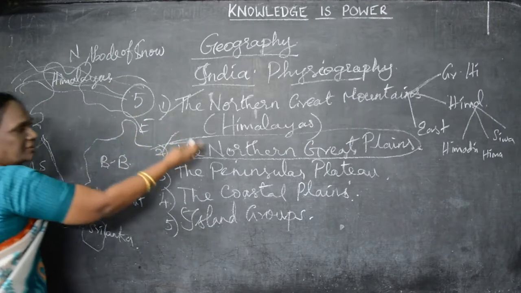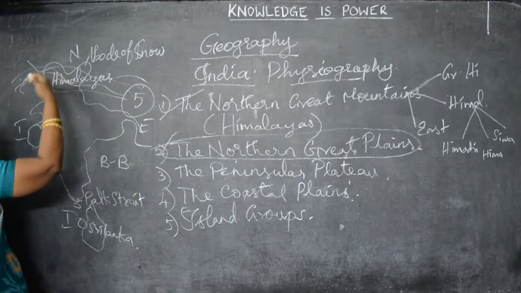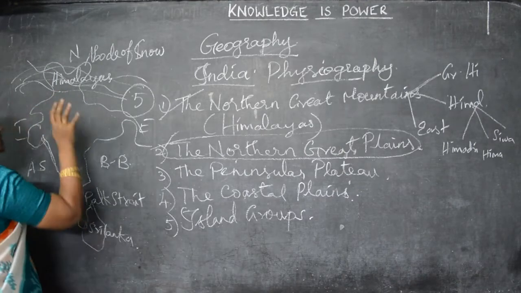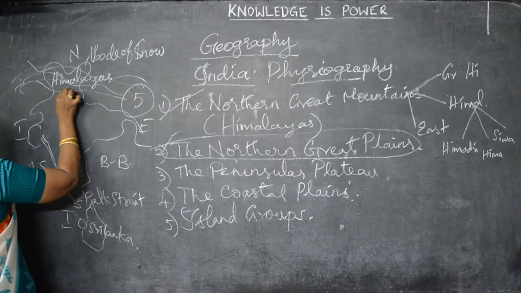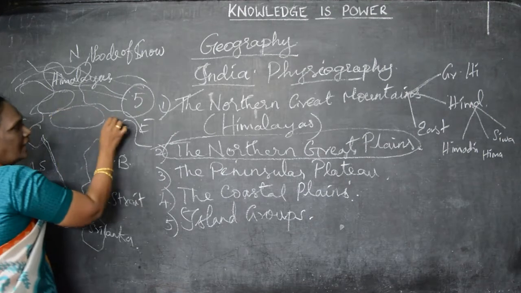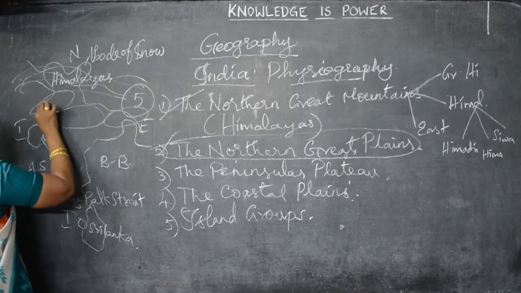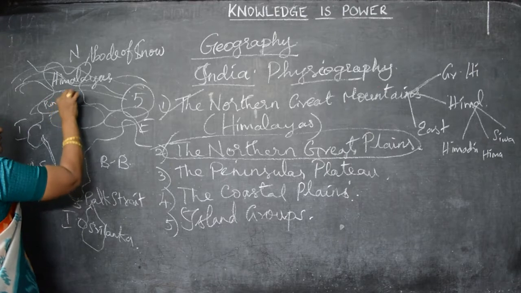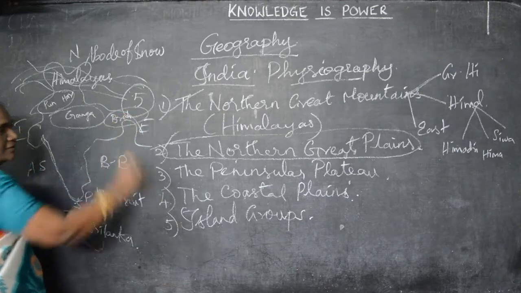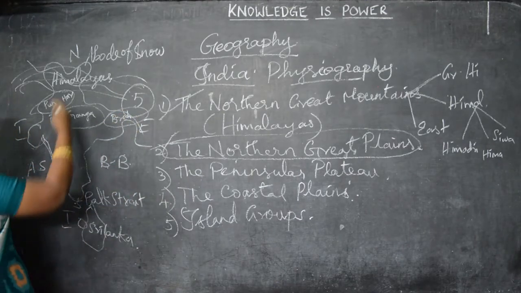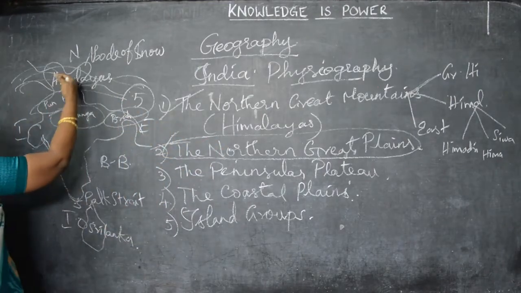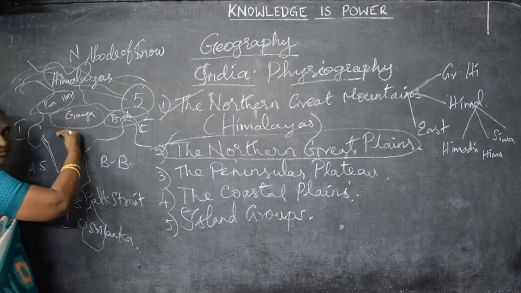So the northern great plains stretch to the south of the Himalayas. Here 4 places are there: the Punjab and Haryana plains, the Ganga plain and the Brahmaputra plain. Here Punjab, Haryana, Ganga and Brahmaputra. So there are 4 great plains. We have the divisions. Okay.